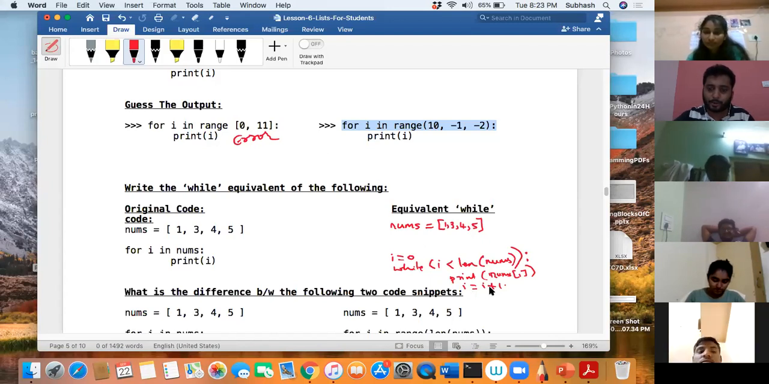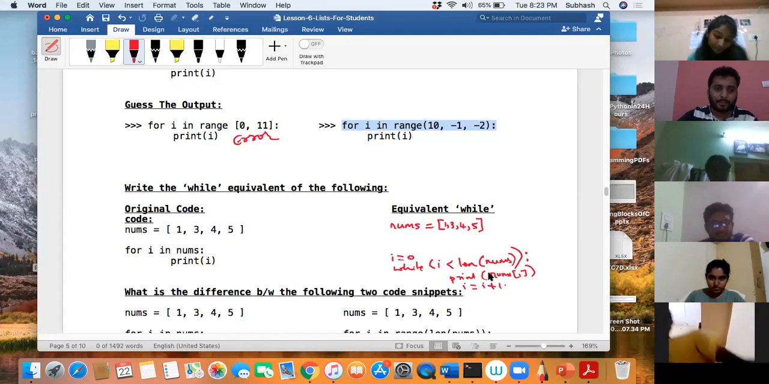No, I is equal to I plus 1. I is equal to 0. I is equal to I plus 1 is done. Yeah, it is right. Shall we go to the next one?